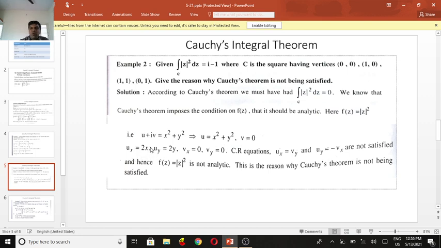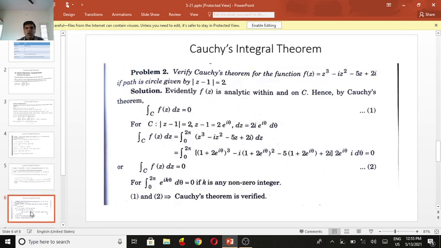Differentiating partially with respect to x, del u by del x equals 2x, and del u by del y is 2y. Del v by del x is 0, and del v by del y is 0. So the Cauchy-Riemann equations are not satisfied, since u x should equal v y and u y should equal minus v x. This is not satisfied, so the Cauchy condition is not satisfied. Hence the theorem fails.